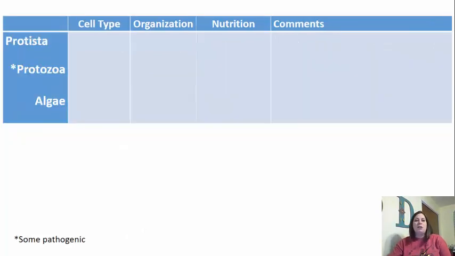The next group we want to look at is the Protista. Now, Protista, guys, is kind of the group that's like the junk drawer. If they don't fit into Animalia, they don't fit into fungus, they don't fit into plants, they kind of get thrown into this group if they have eukaryotic cells. So these guys do have eukaryotic cells, meaning that they do have a nucleus. Most of the time, Protista is going to be unicellular. So most of the time, it's going to be made up of one cell.